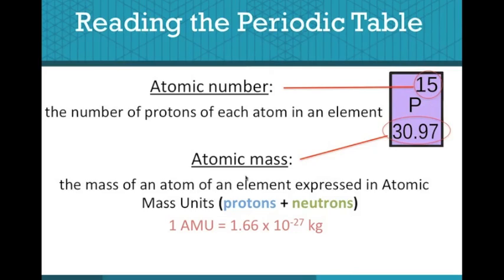The atomic mass unit also tells us the number of protons and neutrons on that particular element. When you subtract the atomic number from the atomic mass, you get the number of neutrons.